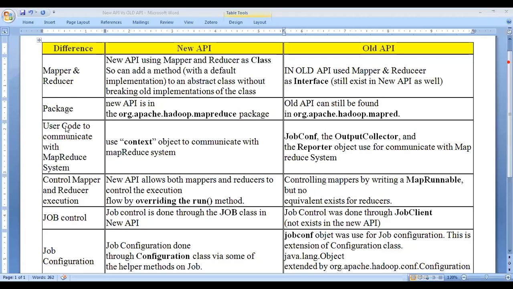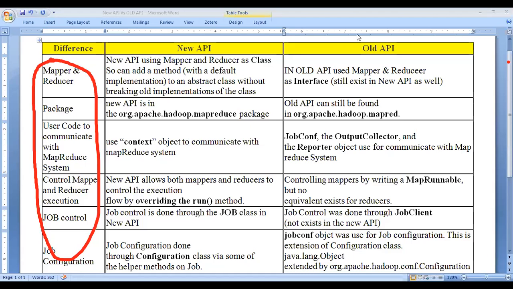So for example, these are the key parameters: what is in the mapper and reducer, what is in the new API, what is in the old API, what are the packages, and the code used to communicate. If you remember these words, you can easily remember the differences between all those things. Okay, understand what I said? If you remember that, then you can easily know the differences between old and new.